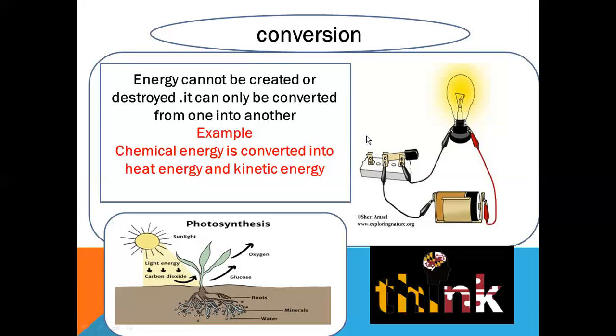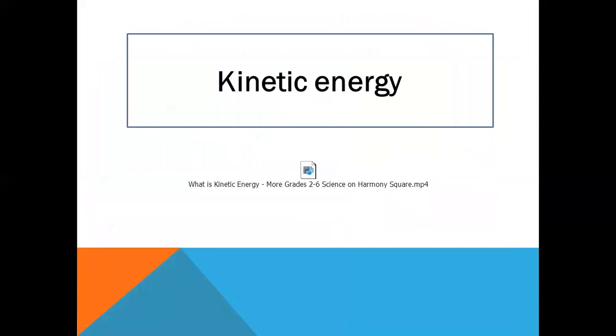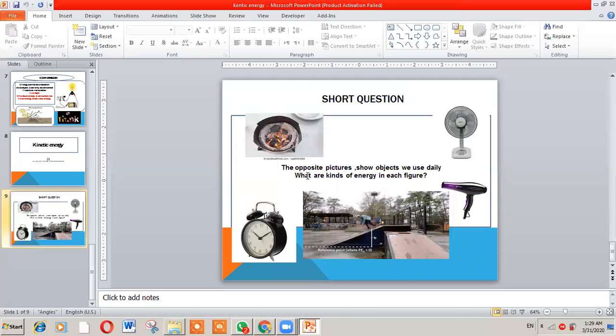So again, I give you this example. Energy can't be created or destroyed, but it only converts from one shape to another, such as from chemical energy inside the battery into light energy. And in photosynthesis, the light energy is converted into chemical energy. That is about conversion, and now let's see a small video to understand kinetic energy and the factors that affect it.